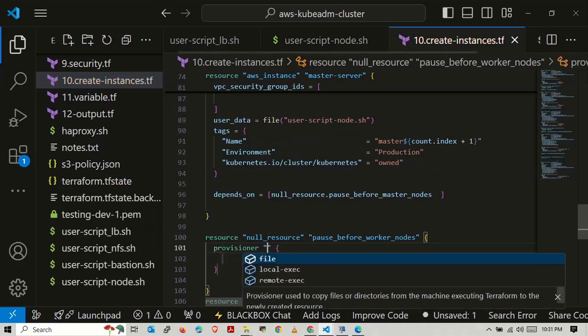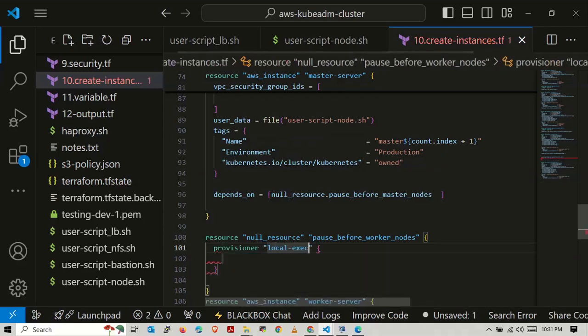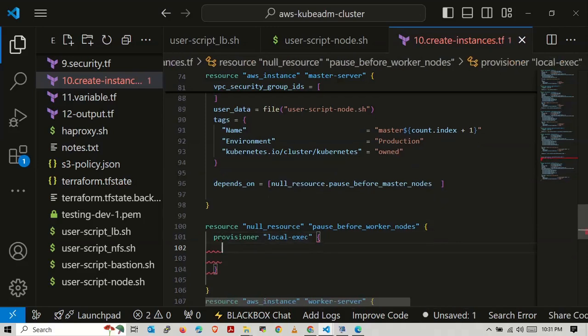Provisioners again local exec. We will give 90 seconds.